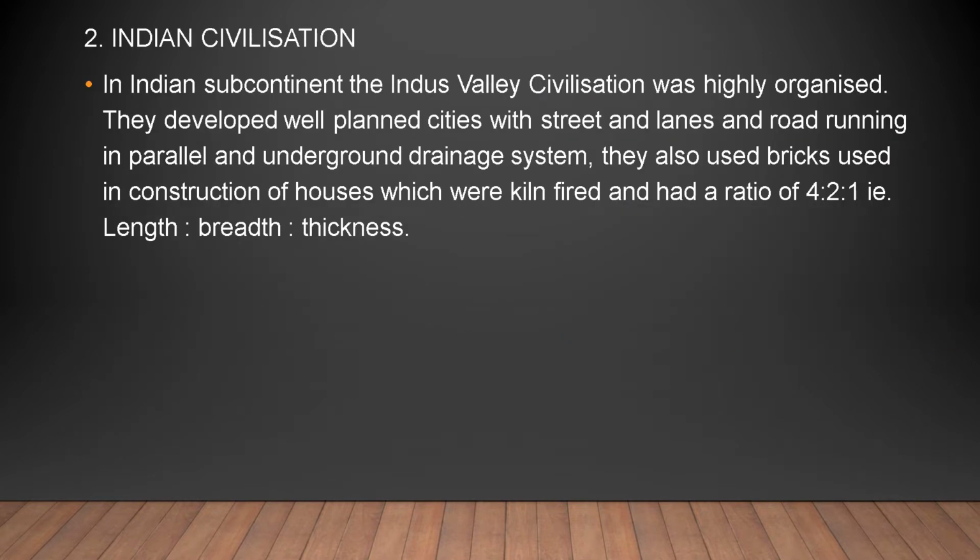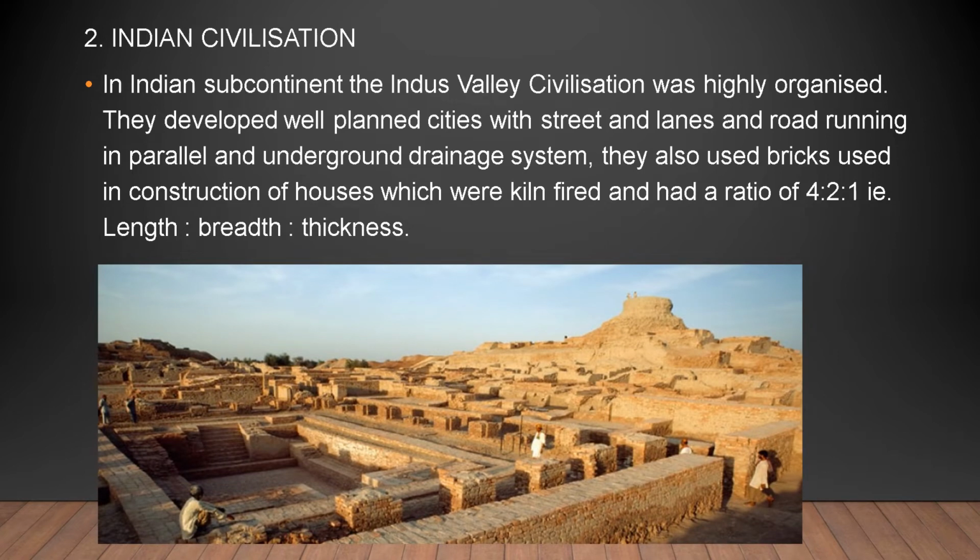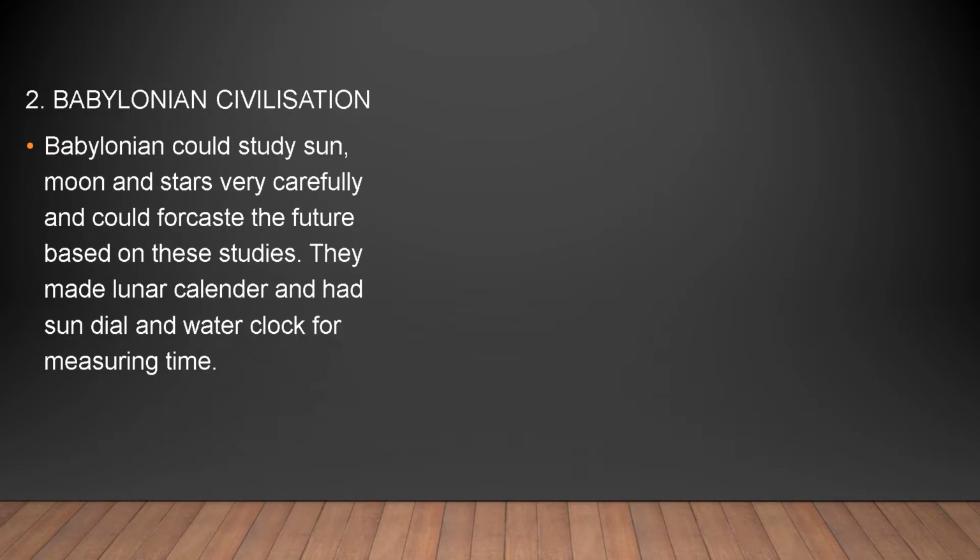Then the Indian civilization. In Indian subcontinent, the Indus Valley civilization was highly organized. They developed well-planned cities and streets and lanes and roads running parallel and underground drainage system. They also used bricks in construction of houses, which were clean fired and had a ratio of 4:2:1, that is length is to breadth is to thickness.